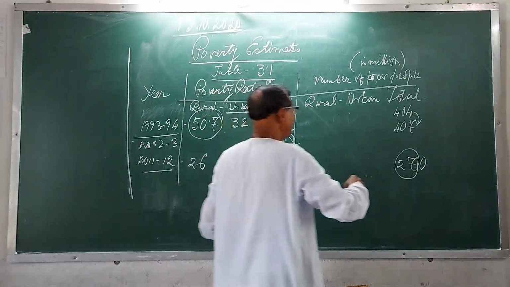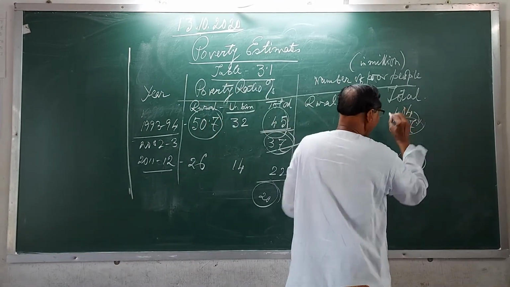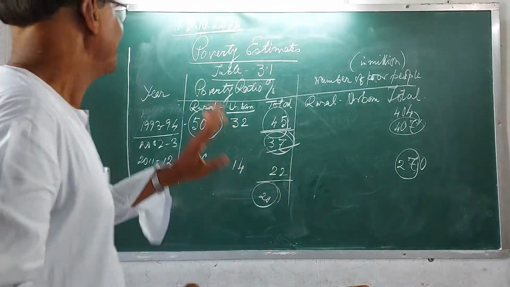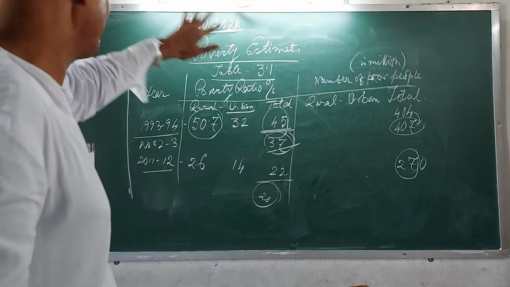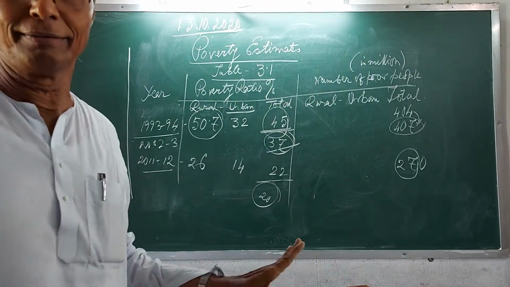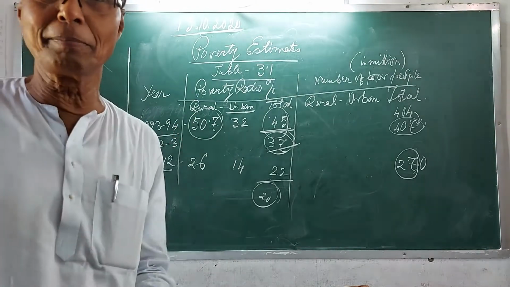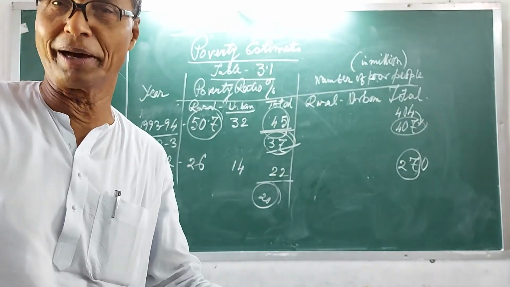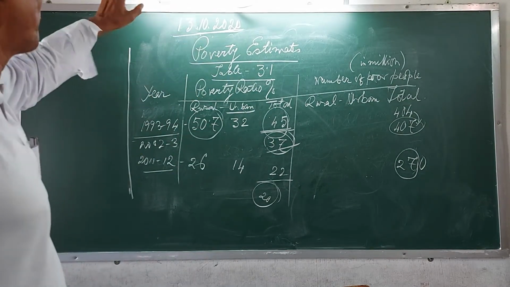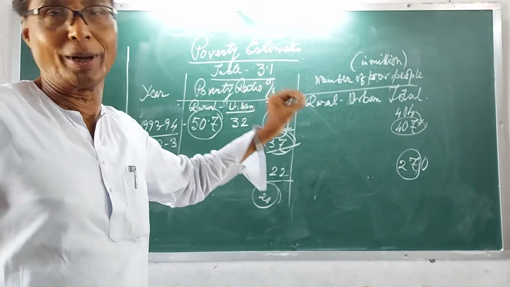That is why, in spite of decreasing percentage, the number of poor people has increased a bit. You will have to learn by heart only these things, not the whole of the table. If I can remember it, you can also remember it, no matter at all. This you will have to know about poverty estimates in table 3.1.